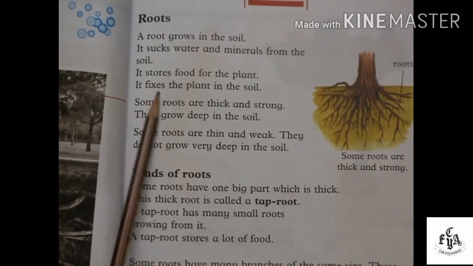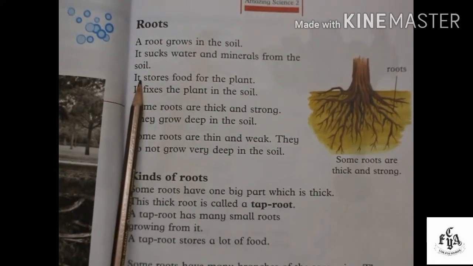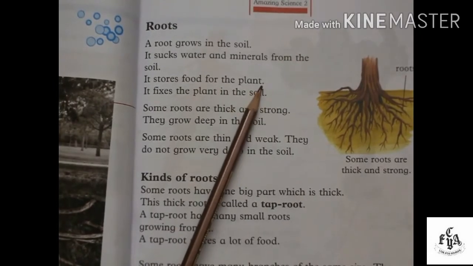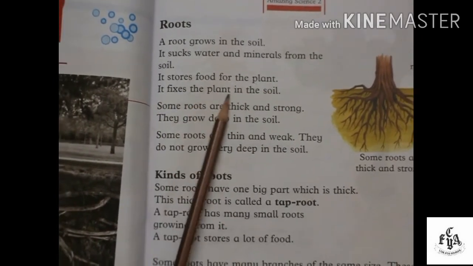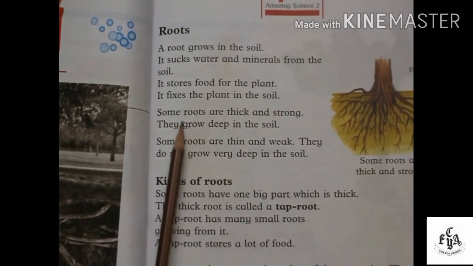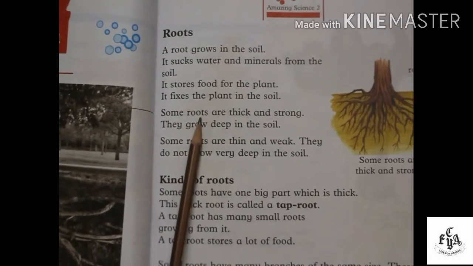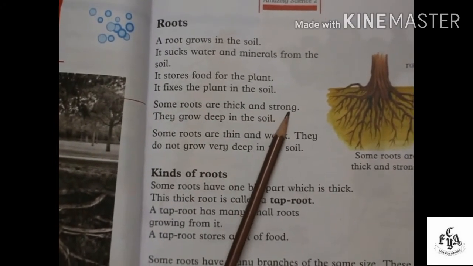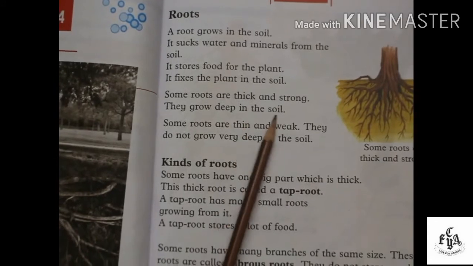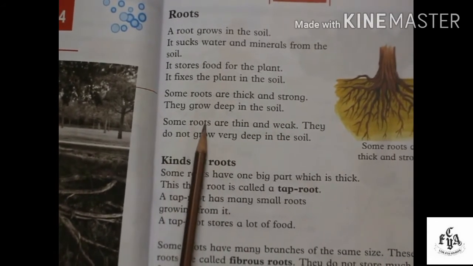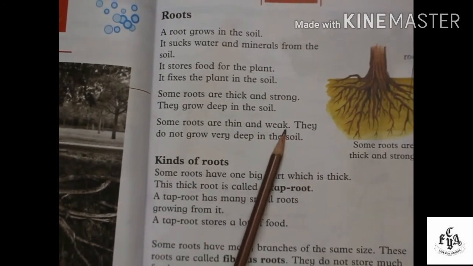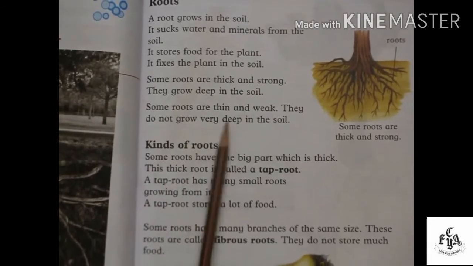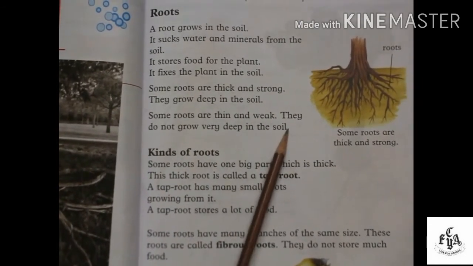So these three are the functions of roots. It stores food for the plant. It fixes the plant in the soil. Then there are some roots which are thick and strong. They grow deep in the soil. Some roots are thin and weak. They do not grow very deep in the soil.